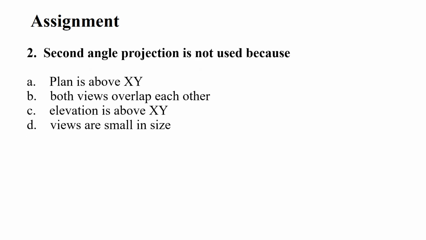Question 2. Second angle projection is not used because A, plan is above XY, B, both views overlap each other, C, elevation is above XY, D, views are small in size. You can comment your answer.